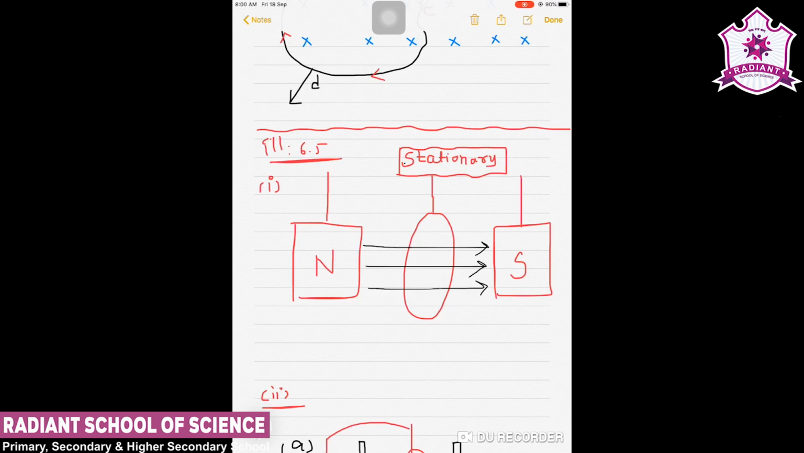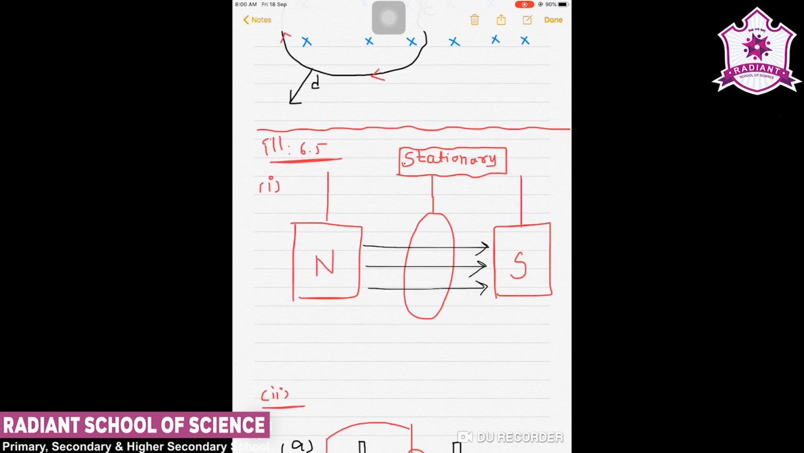So whatever the magnetic field is, it will not change, and hence no change in flux will be produced, and therefore there will be no change and no current will be produced or induced inside the loop. So the answer will be no, because it is not moving and therefore it is not changing.